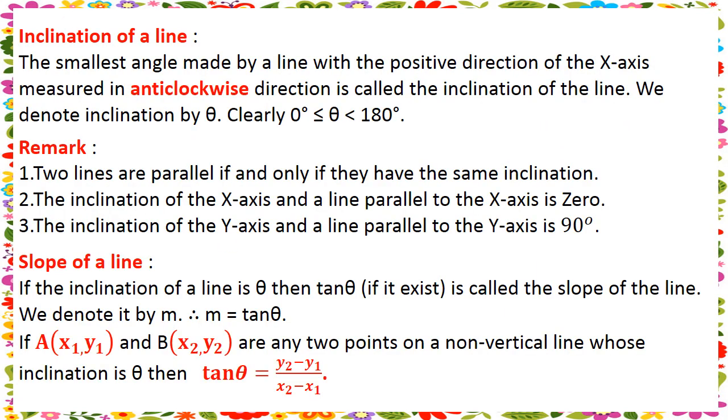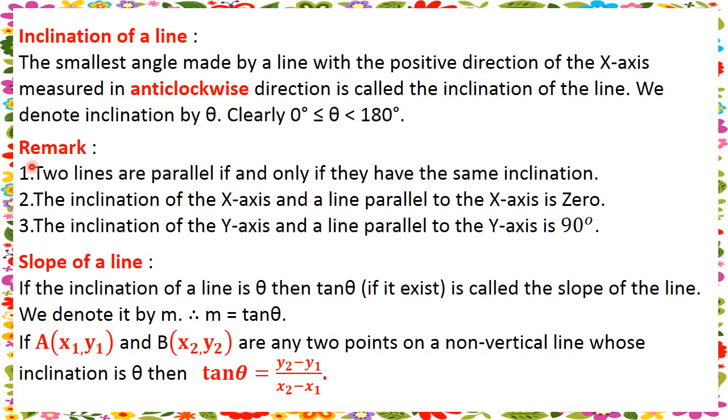Other definitions related to a straight line are: inclination of a line. Inclination means the smallest angle made by a line with the positive direction of the x-axis, which is measured in the anti-clockwise direction. Its value lies between 0 degrees and 180 degrees, and it is less than 180. So 0 ≤ theta < 180 degrees, because it is the smallest angle possible.